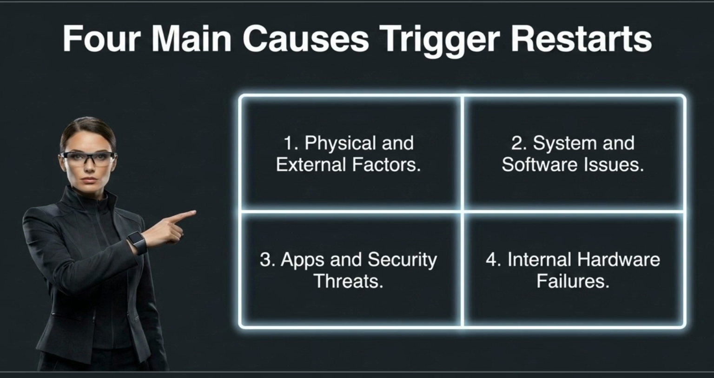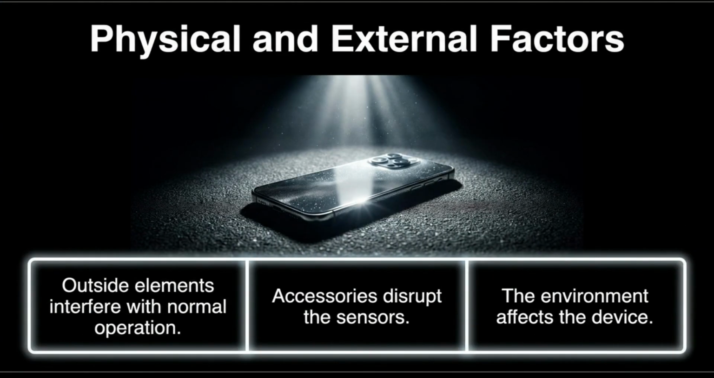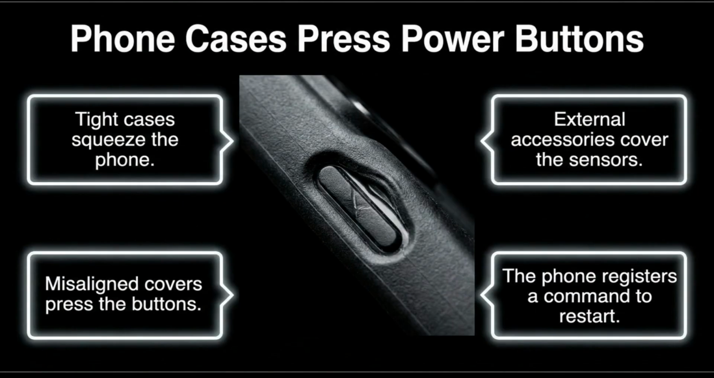There are four main categories for these issues: physical factors, software problems, apps or security threats, and hardware failures. First, let's look at physical and external factors, where environmental conditions or accessories can interfere with your device's normal operation. Surprisingly, even your phone case can be a culprit. If a case is too tight or misaligned, it may constantly press the power button, triggering a restart.